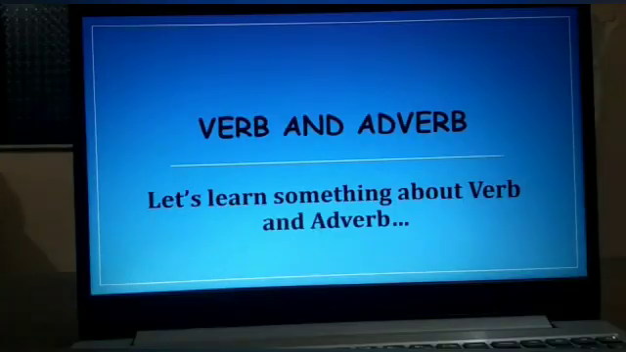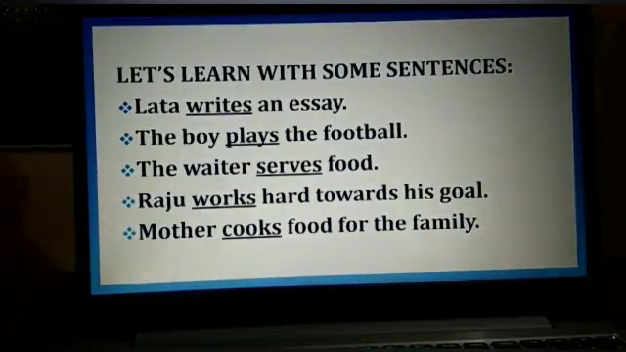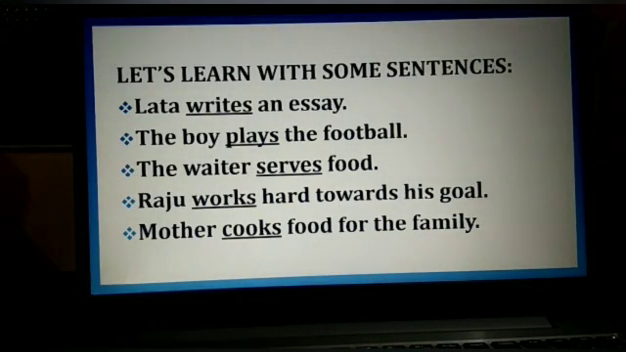Now I give you some small words which show an action. For example, go, come, swim, bring, etc. Now this concept we will learn through so many examples. As I said earlier, let's learn verb through some examples. Here is the first example, Lata writes an essay. In this example, writes is a verb because it shows an action which Lata performs. So it is a verb.